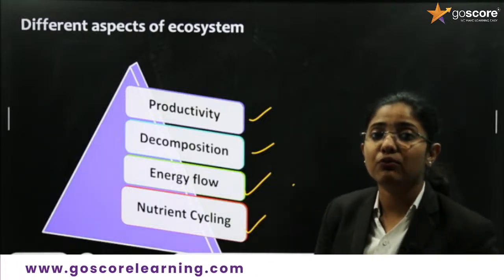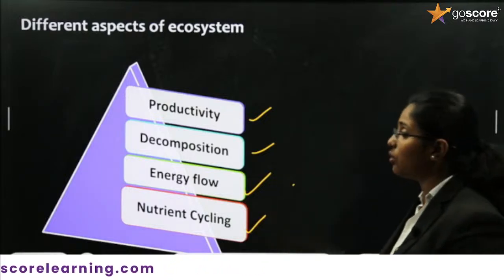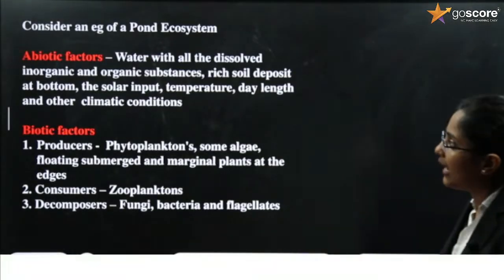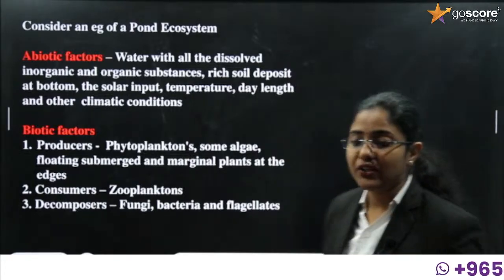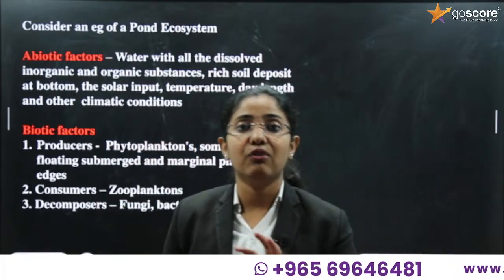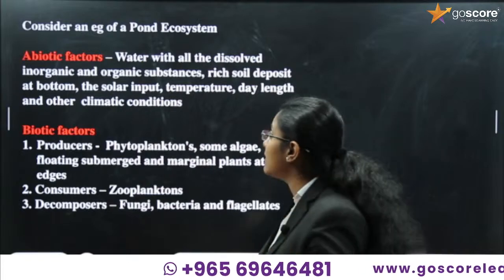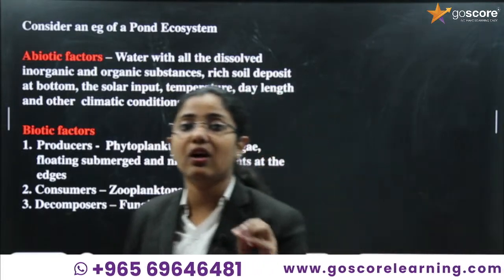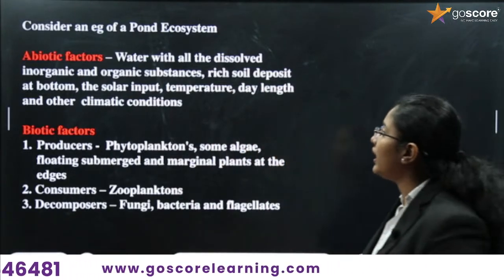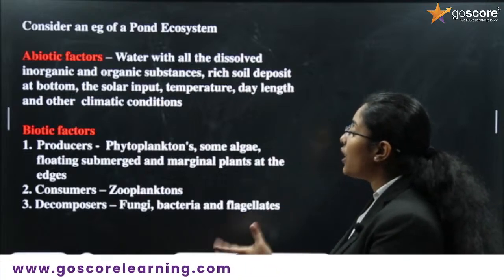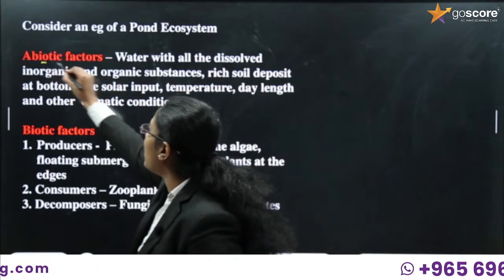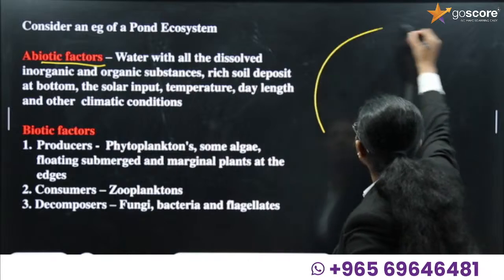Let's see these aspects of ecosystem with an example of pond ecosystem. So let's see, consider an example of pond ecosystem. Here we know what an ecosystem is. Ecosystem is the interaction of living organisms, or biotic organisms, with abiotic factors. So we can look into the different biotic and abiotic factors of the pond ecosystem. What are the abiotic factors present in the pond ecosystem? Let's draw a pond ecosystem.